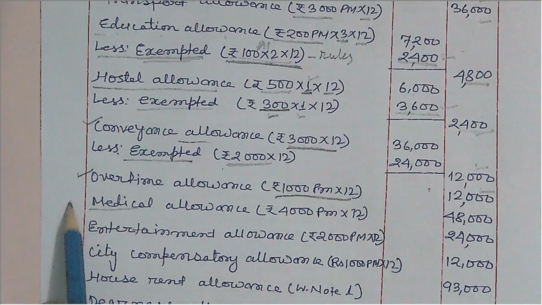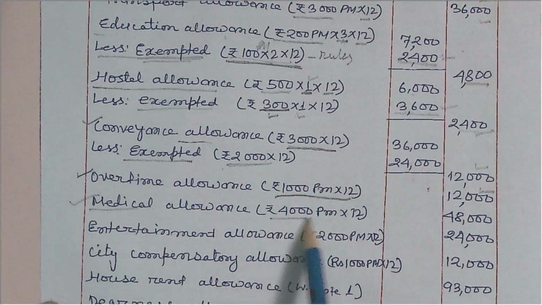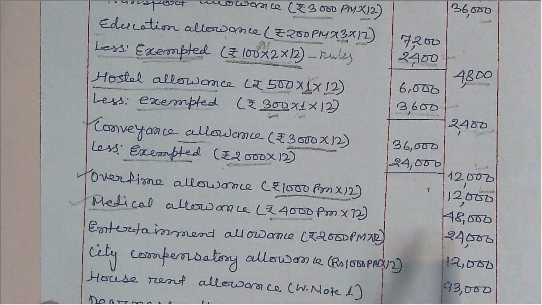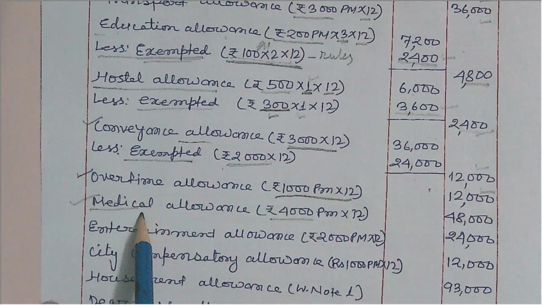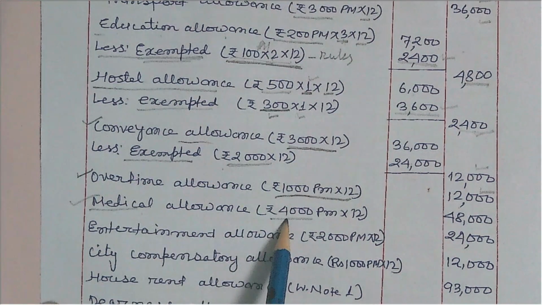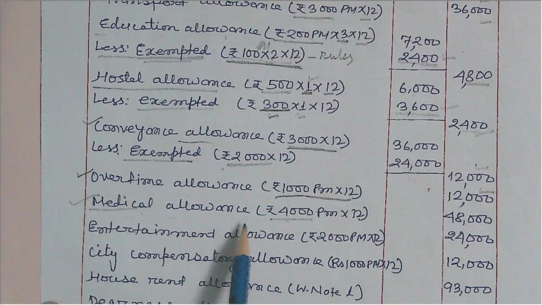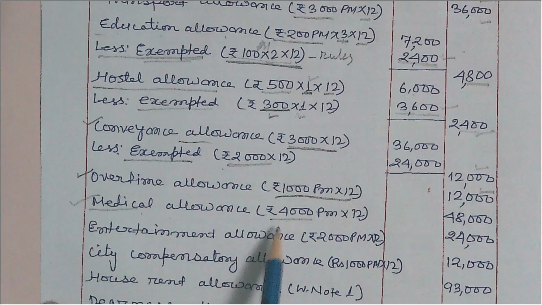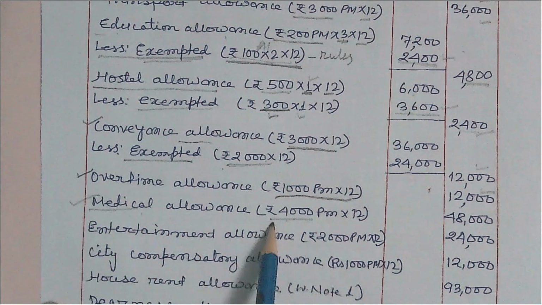Medical allowance is also a fully taxable amount, whatever you are getting in the question, 4,000 into 12, so 48,000. If you get in the question that he is getting medical allowance of 4,000 and medical expenditure incurred is 3,000 rupees, then that 3,000 deduction is not available. Okay, so this is medical allowance.